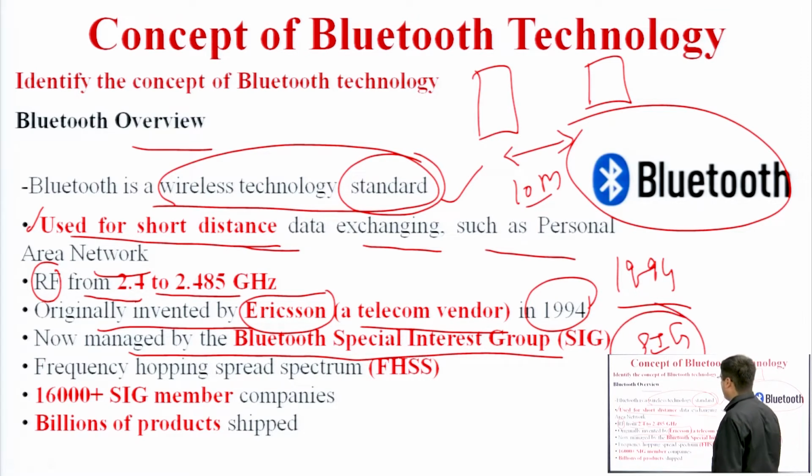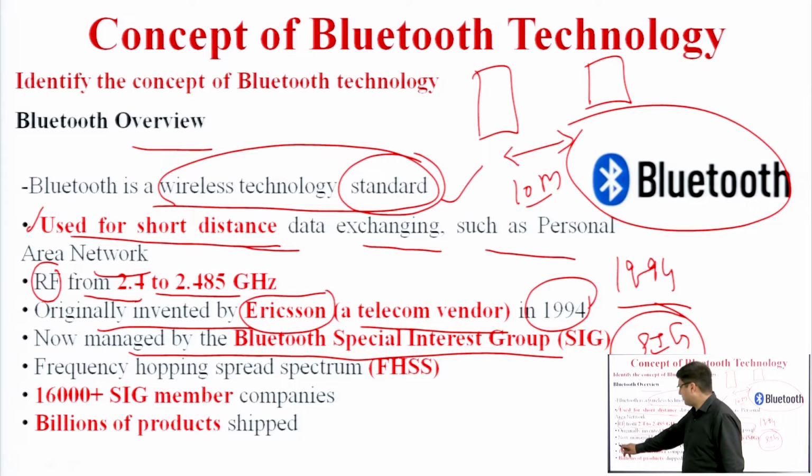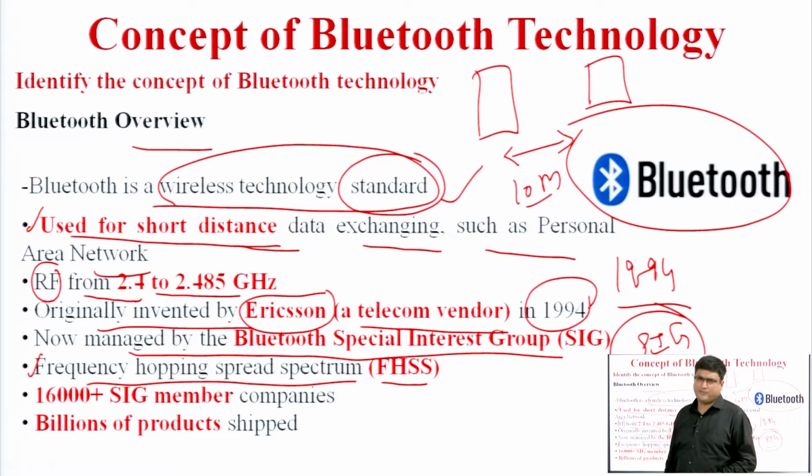It is responsible for all the things. So it is based upon the FHSS. FHSS means frequency hopping spread spectrum. What is the meaning of frequency hopping spread spectrum? It means that we can vary the carrier frequencies according to our modulator frequencies. So what does it mean? We are varying the frequencies.